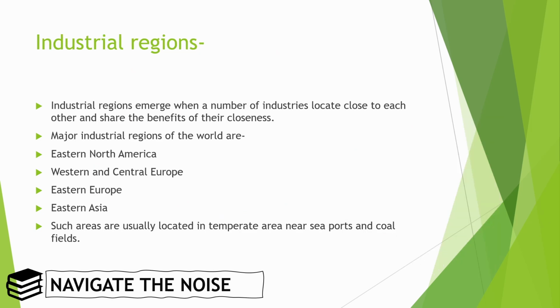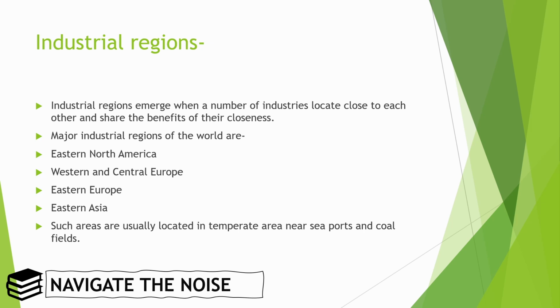What is an industrial region? An industrial region emerges when a number of industries locate close to each other and share the benefit of their closeness. For example, the Delhi region, Mumbai region, Bangalore region, Calcutta region are industrial regions, and we are talking in the perspective of India only.